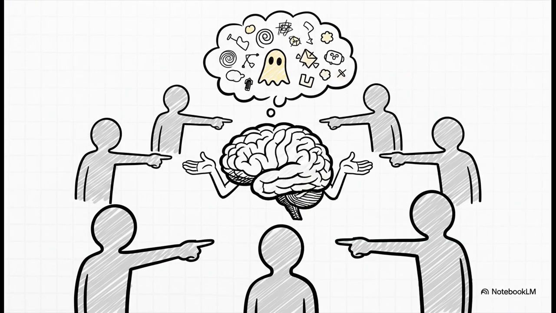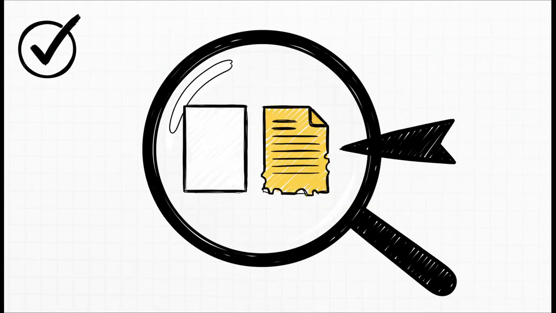And what was the team's knee-jerk reaction? Yep, you guessed it. They immediately blamed the LLM. They just said the model must have hallucinated, and they started thinking about how to tweak that final generation step. But, and this is a big but, because they had the right observability tools in place, the real story came out pretty quickly. The investigation showed the system understood the question perfectly. The problem was that it retrieved the wrong documents. An old, outdated pricing PDF was somehow being ranked higher than the brand new one.